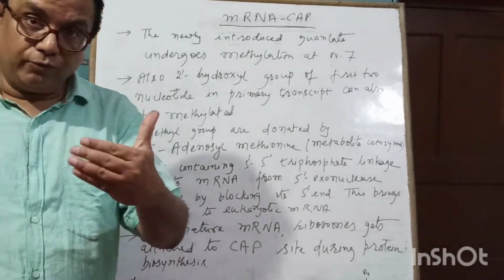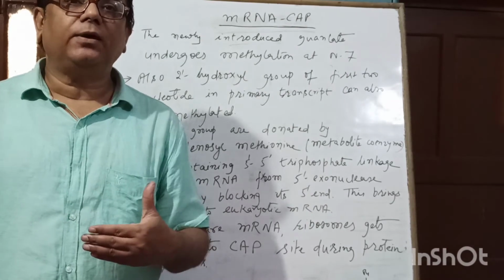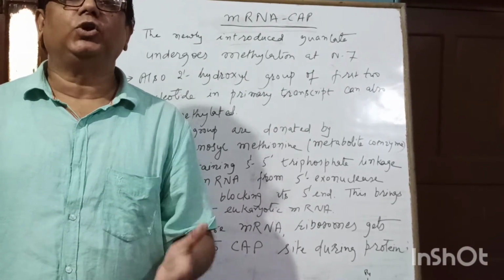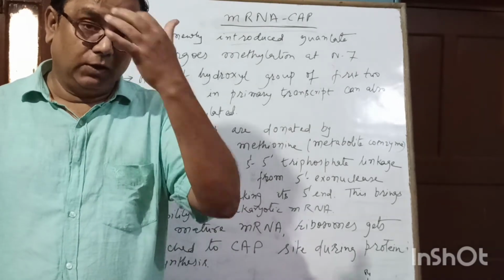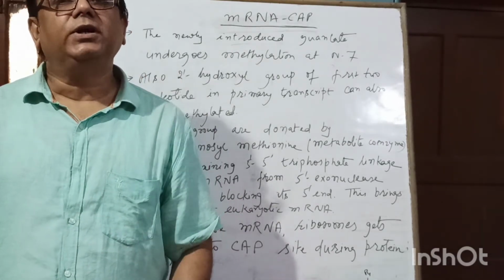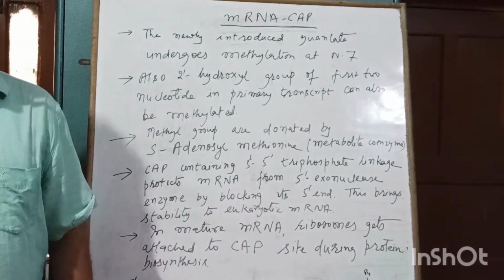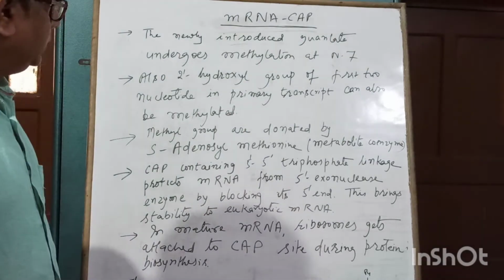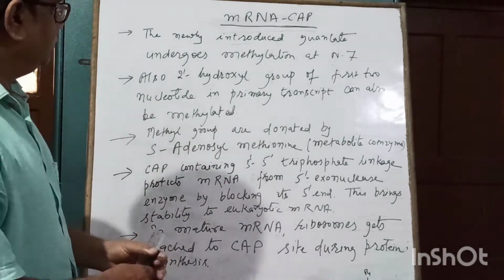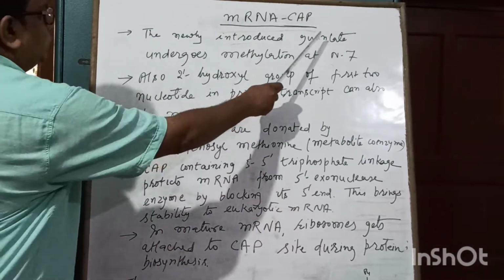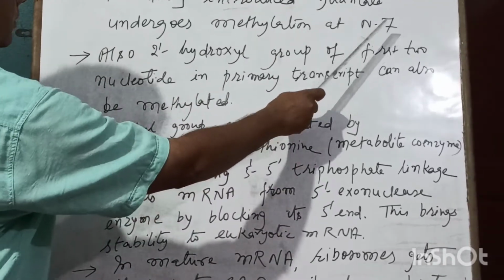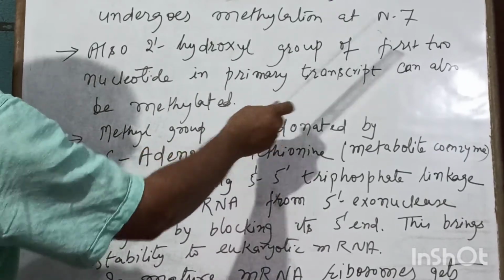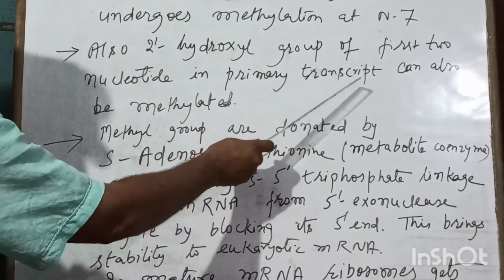Now, where is the methyl coming from? The methyl is coming from a metabolite coenzyme, that is S-adenosyl methionine. You know, methionine is an amino acid. So this is obtained by the reaction of ATP and methionine. ATP itself is a coenzyme. So the newly introduced guanylate undergoes methylation at nitrogen 7 of the base, and also the 2' hydroxyl group of the first two nucleotides in the primary transcript.